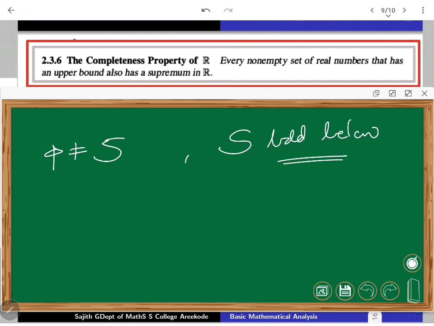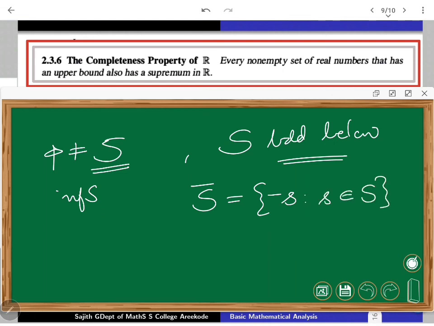I have to say that it has an infimum, so the infimum of S exists in R. Once I have S, I can form another set, by notation S bar, consisting of all minus s, that is, the additive inverses of the elements s in S. Once S is bounded below, a moment's thought will reveal that S bar is bounded above.